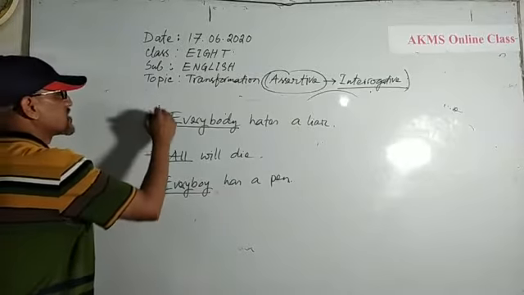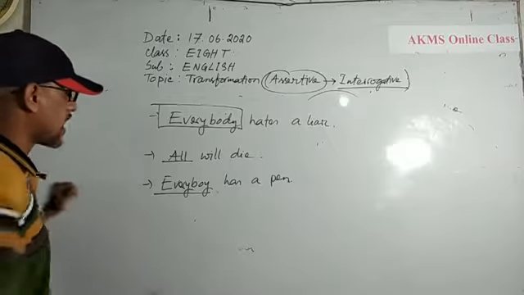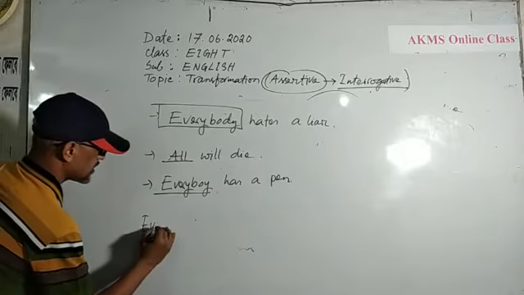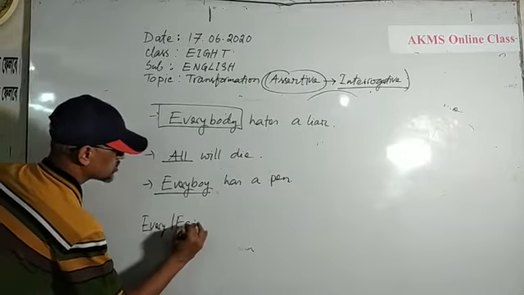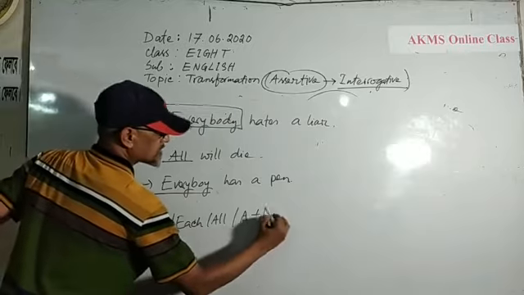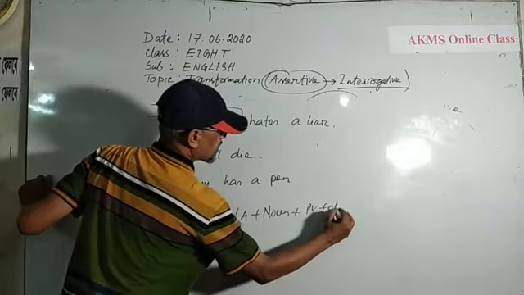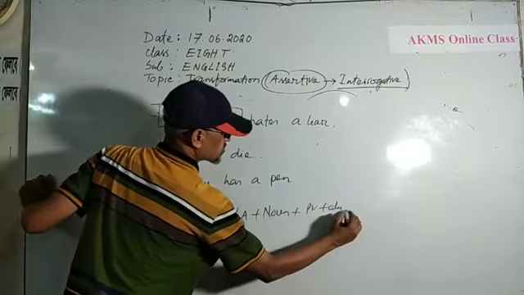So the subject is every, each, all, or a plus any noun. Then principal verb and object. This is the structure of the given sentences.